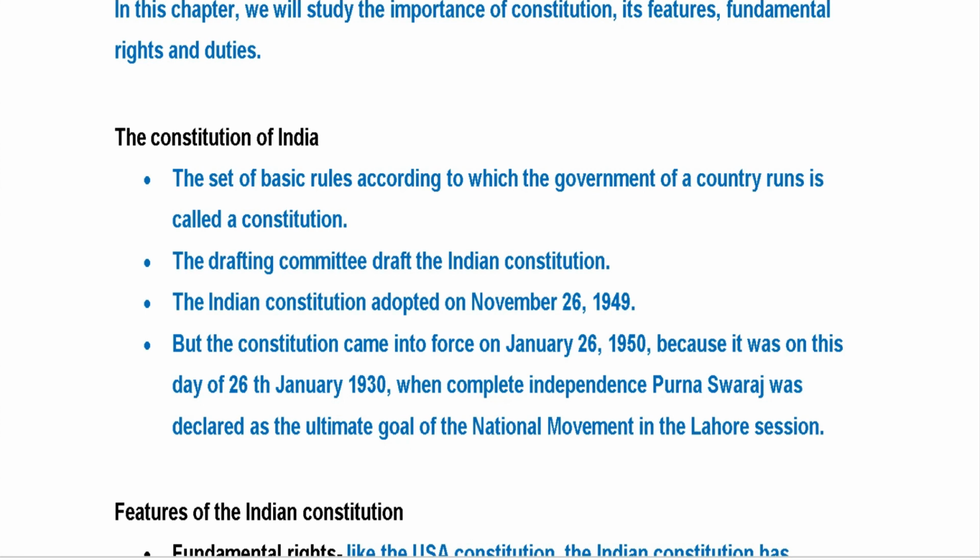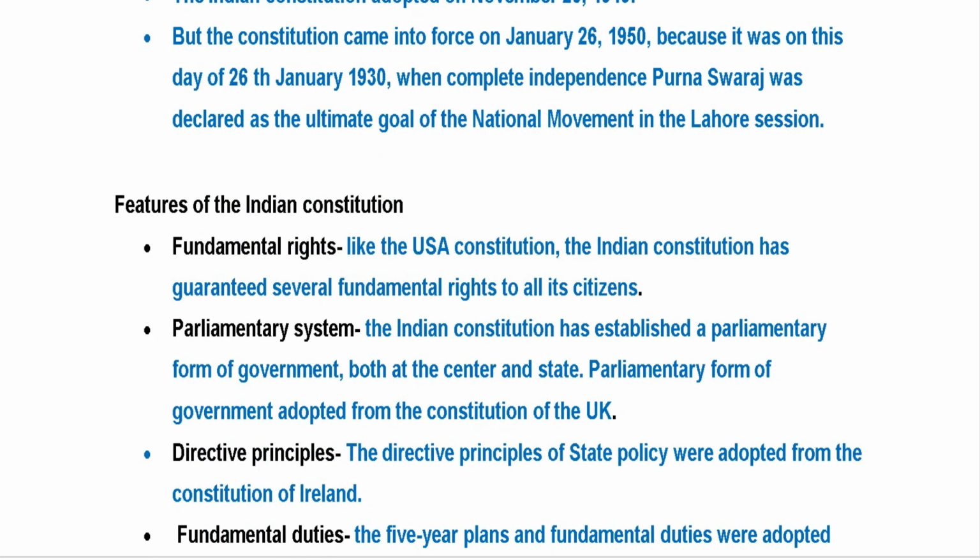of 26 January 1930 that complete independence, also called Purna Swaraj, was declared as the ultimate goal of the national movement in the Lahore session. Next, move to the next heading, features of the Indian Constitution.